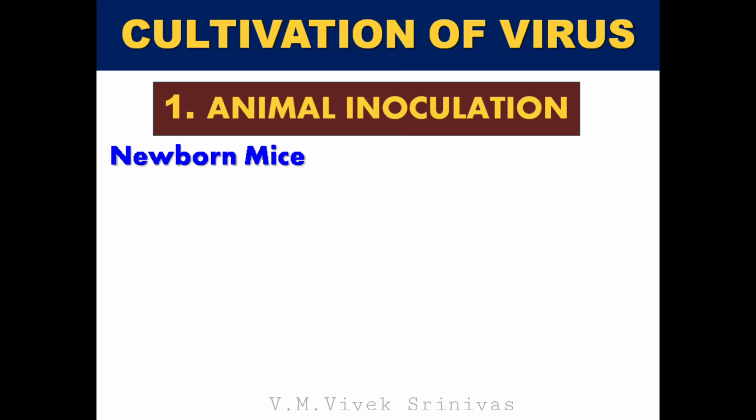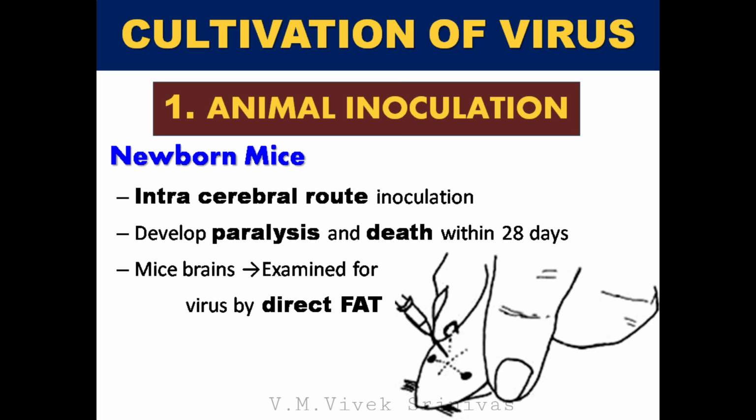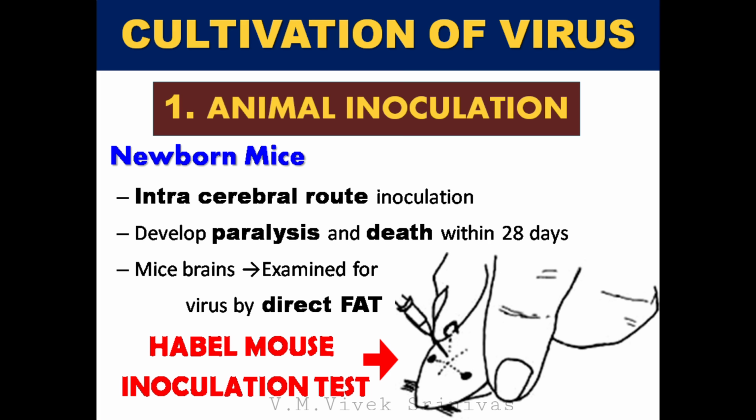This virus can be cultivated or isolated in the lab in 3 ways. Number 1. Animal inoculation. Here, newborn mice are inoculated with the virus through the intracerebral route. After inoculation and incubation, the mice develop paralysis, and death will be noticed within 28 days. Then, the presence of rabies virus can be confirmed by examining the mouse brain using the direct fluorescent antibody technique. This method is called the Habel mouse inoculation test. Habel is the scientist who devised this inoculation test.